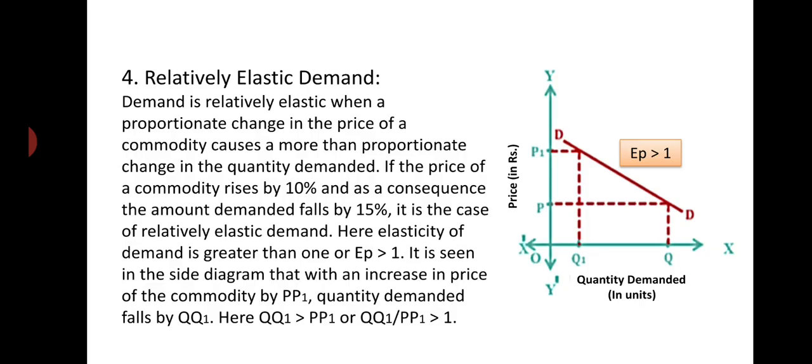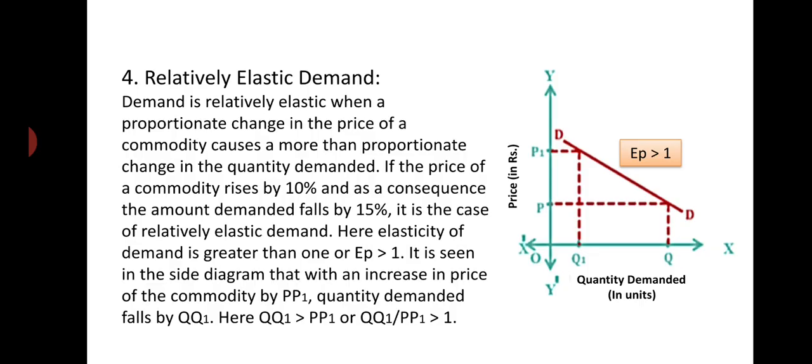If the price of a commodity rises by 10% and as a consequence the amount demanded falls by 15%, here price rises by 10%, demand falls by 15%, more than the change in price. So it is relatively elastic, because the proportionate change in demand is more than the proportionate change in price.